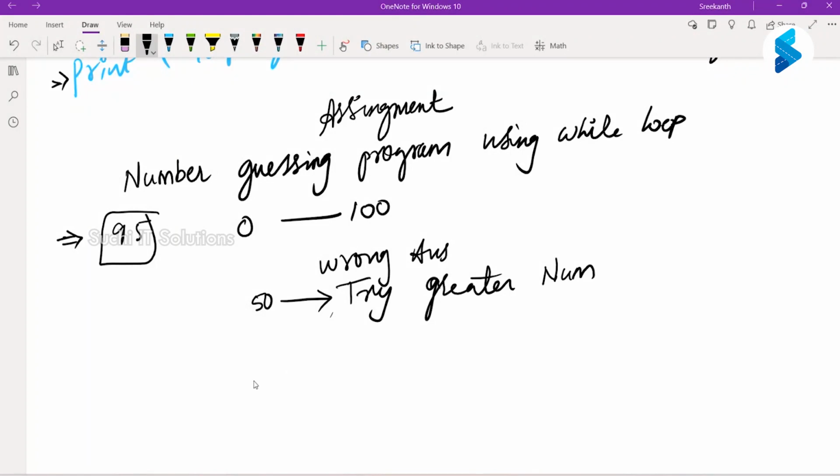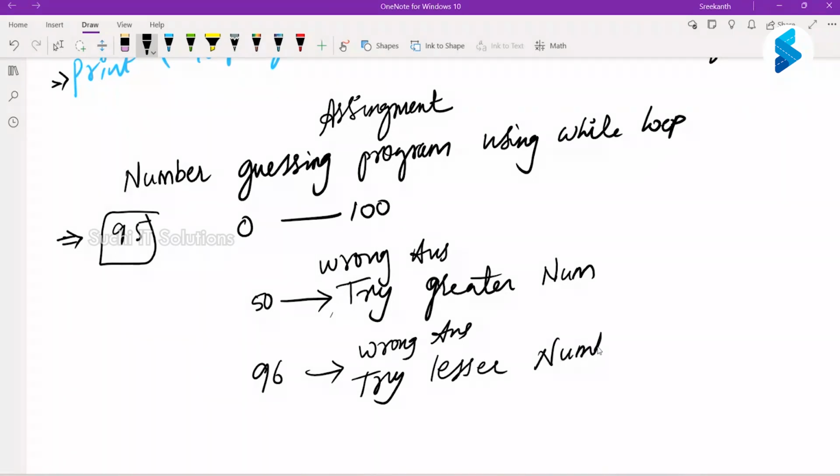Let us say he enters 96 the second time. Again you say wrong answer, try lesser number. Now let us say he enters 90. You say wrong answer, try greater number.